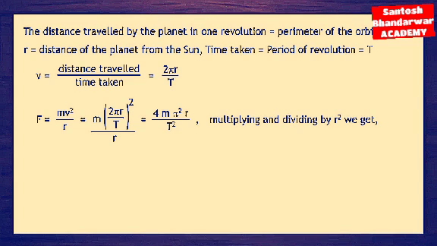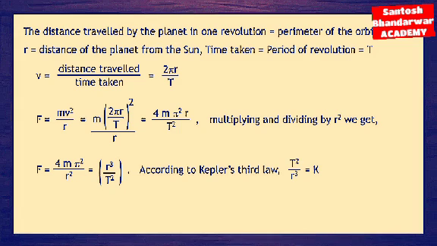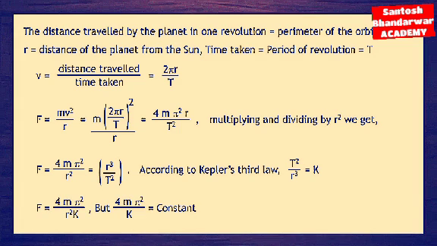Multiplying and dividing by r², we get F = 4mπ²/r² times r³/T². According to Kepler's third law, T²/r³ is equal to k.